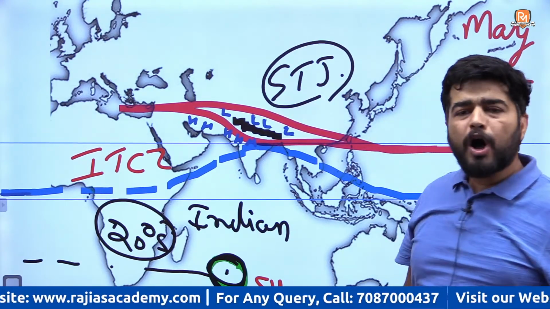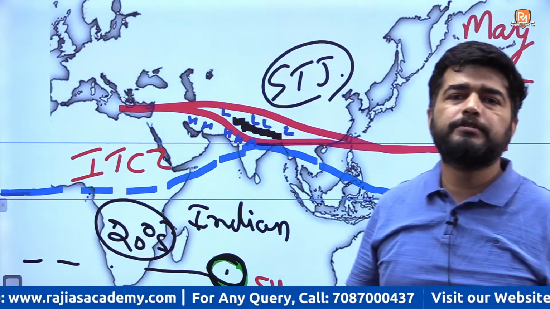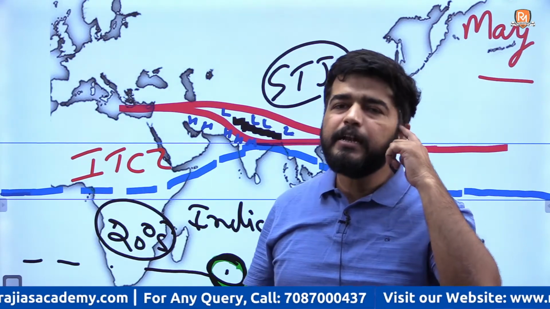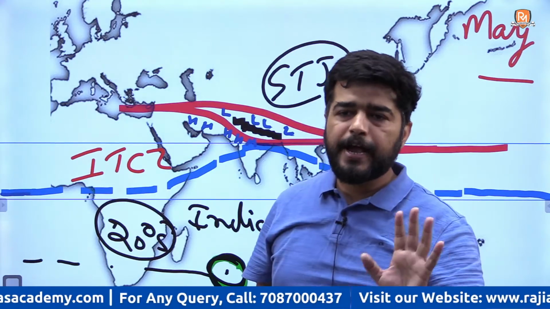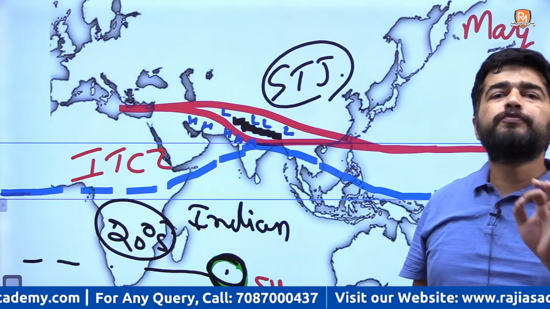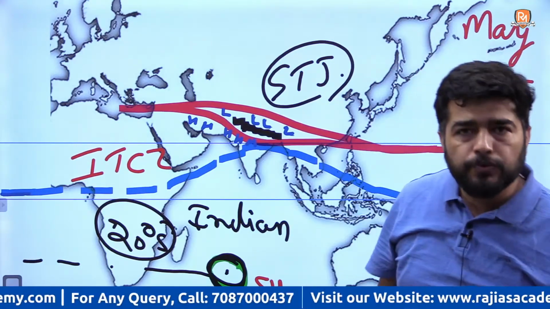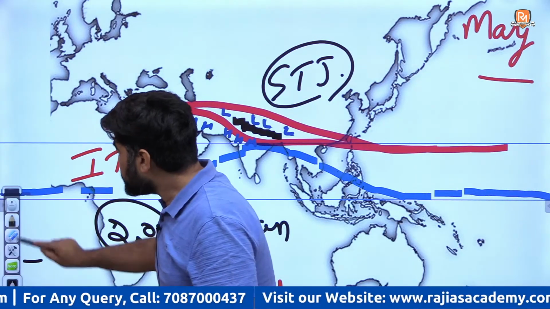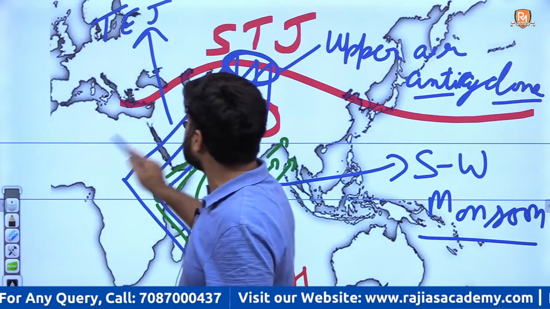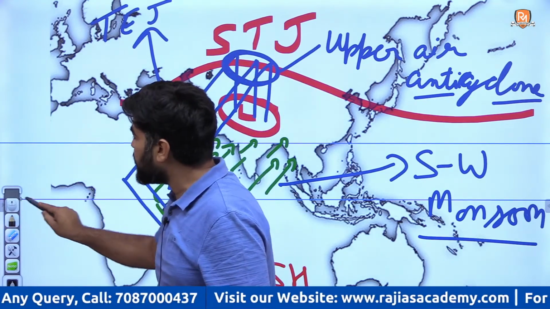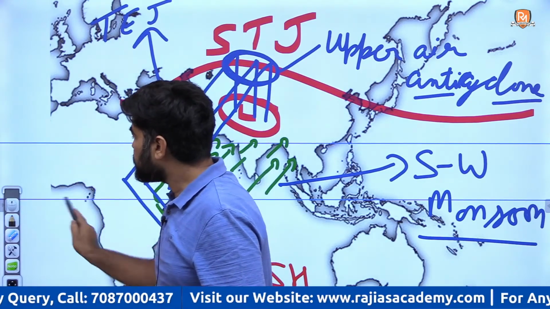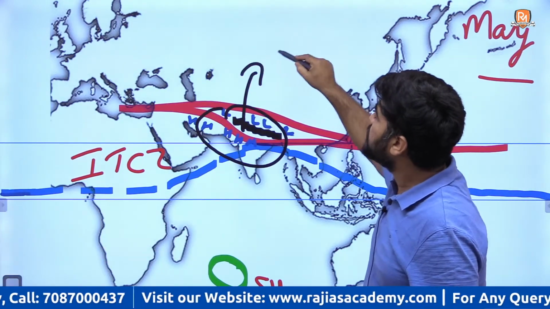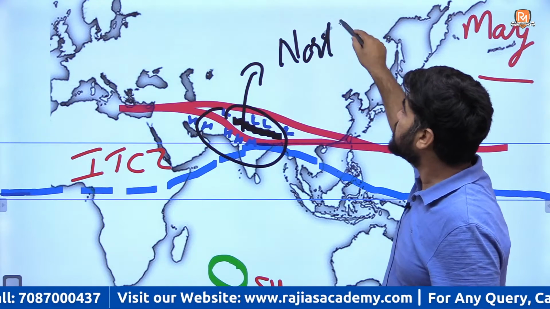Fine. So how monsoons are established? There is no clear-cut evidences, but till now the main theory is that around last week of May and starting of June, what happens, listen carefully, this subtropical jet stream moves towards north of Himalayas.